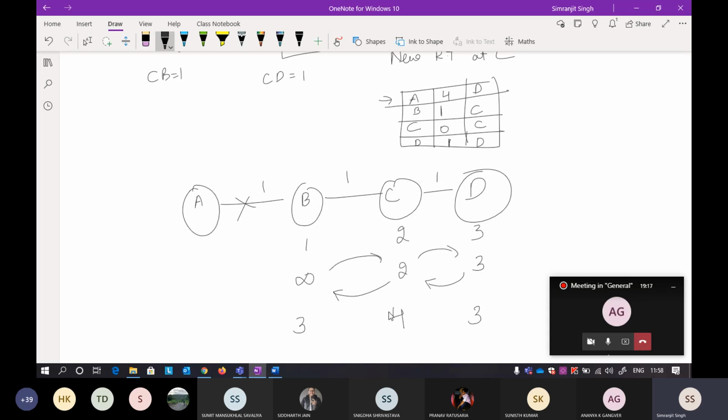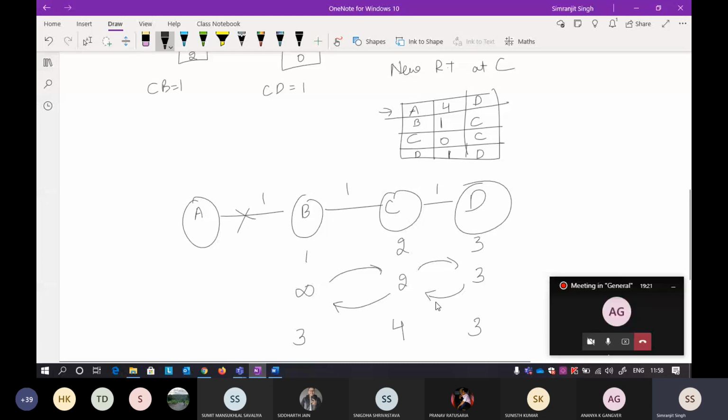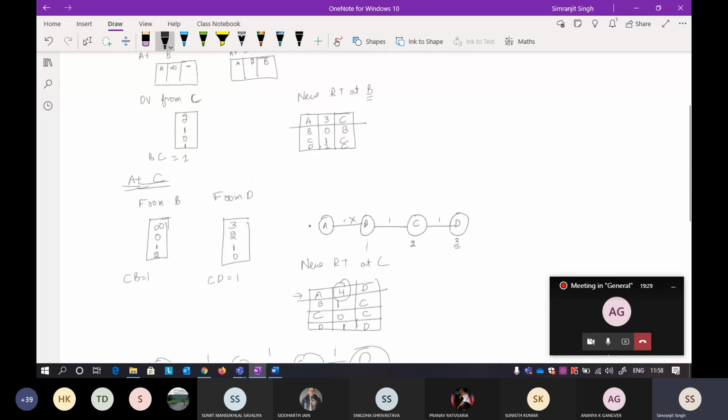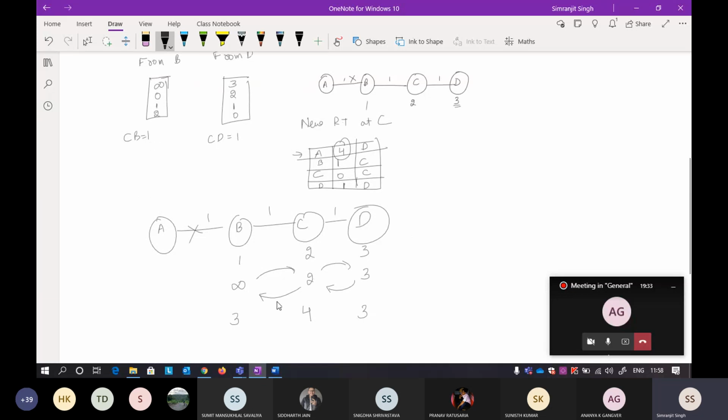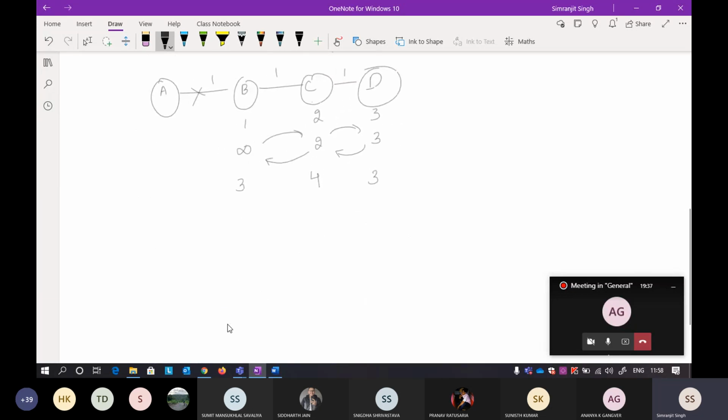I'm only concerned with that. If you do not get this, you can follow this method, and you will see the result will be the same. So now the new routing table at C is saying 4 here, it is again saying 4 here, and the new routing table at B is saying 3 here. Here it is also saying 3. Now you will see what will happen again and again.